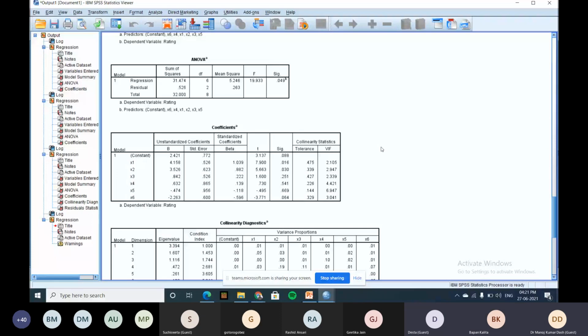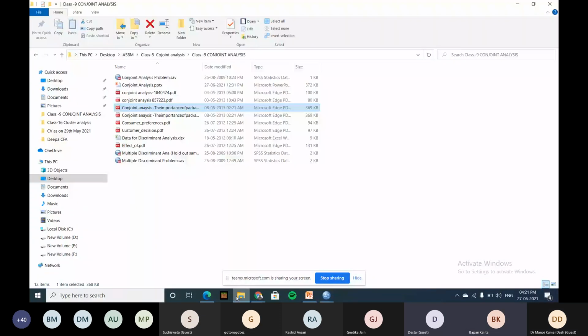Yes, sir. Yes, clustering. Yeah. Do you take all the coefficients for the equation? For example, the coefficients of x1, x2, x3, x4, and x5. Yeah. All coefficients or significant coefficients?